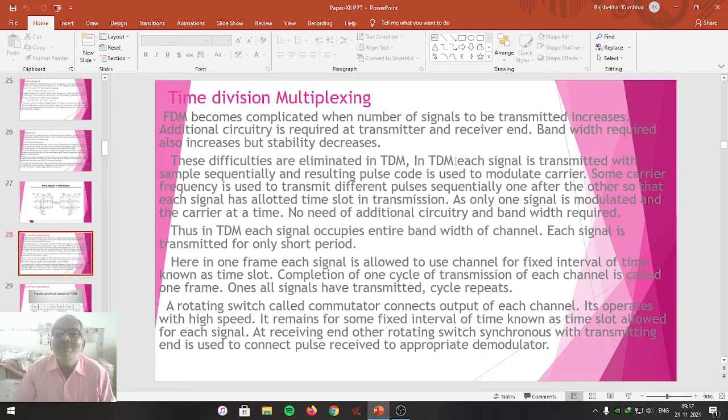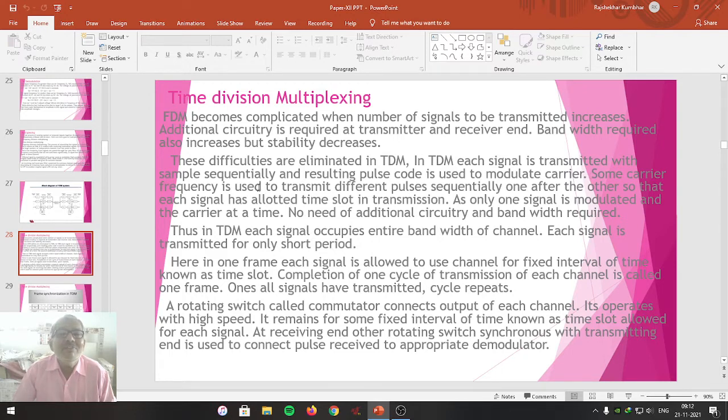In time division multiplexing, each signal is transmitted as a sample sequentially, and the resulting pulse code is used to modulate the carrier. The sampled signal is sequentially transmitted like serial communication, one after another, and it is pulse code modulated by means of a carrier wave.